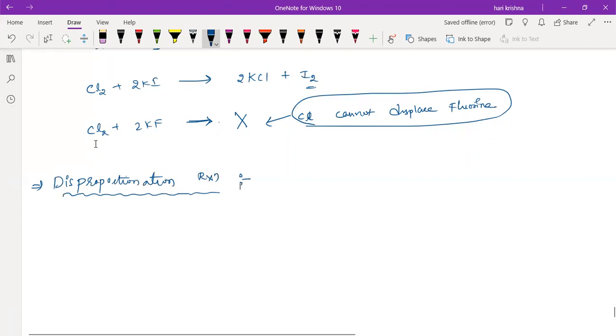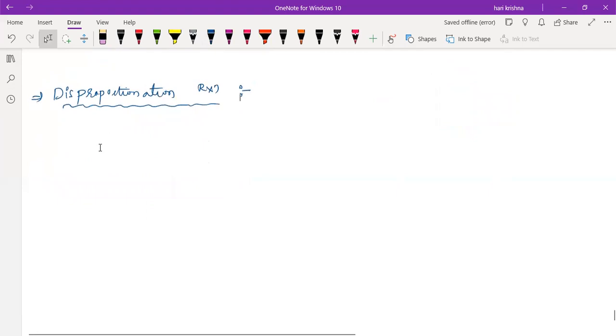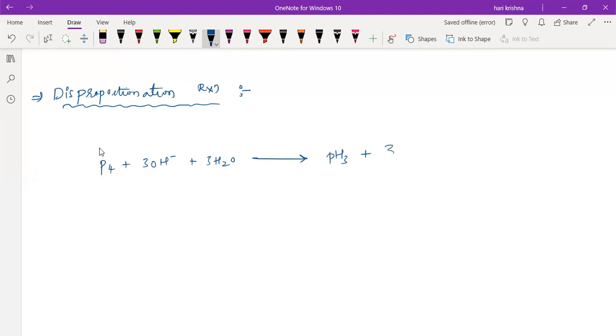So in the case of a disproportionation reaction, what will happen? I'll explain it with an example in a better way. Suppose we take phosphorus P4, hydroxide and water. It will form PH3 plus 3 H2PO2 minus 1.